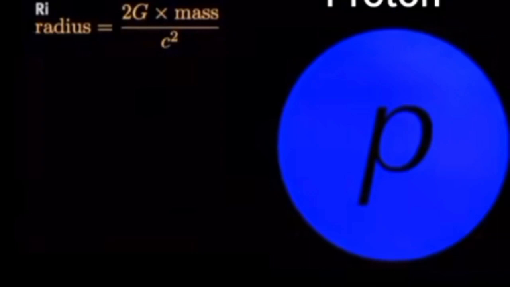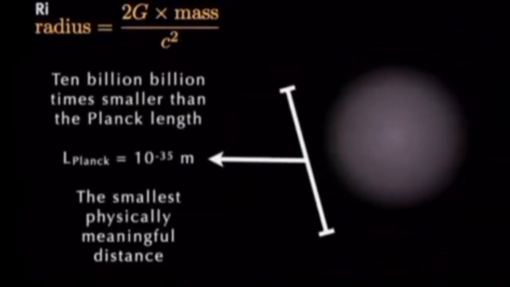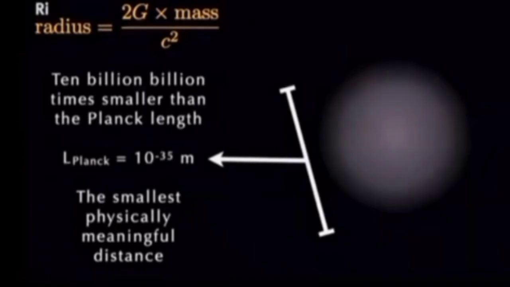And we can apply this equation to anything. Let's say we wanted to make a black hole out of a proton, which is already insanely small, about this many meters in diameter. Well then, we'd have to pack it into a volume that's about 10 billion times smaller than the Planck length, which is the smallest possible length that physics allows. So a proton is safe. We can't make a black hole out of one.